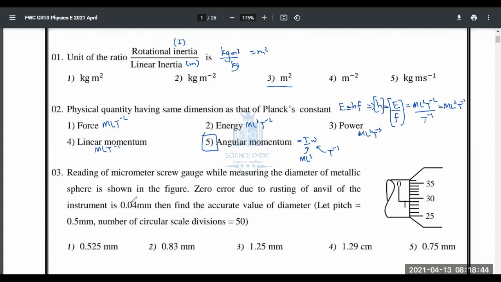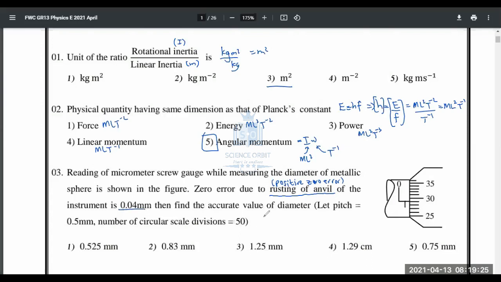Third one, these are small things. I'll quickly rush through these. Third one: reading of a micrometer screw gauge measuring the diameter of a metallic sphere shown in the figure. Zero error due to rusting of the anvil. When it rusts, what happens? Oxide layers are formed. Therefore, it has to be a positive zero error, isn't it? You have to figure this out. Positive zero, because both answers are available for you. During rusting, oxide layers are formed, therefore it will be positive zero error of the instrument, 0.04.